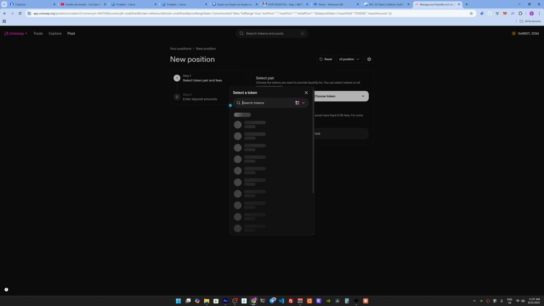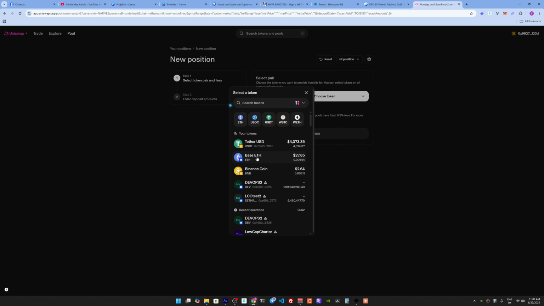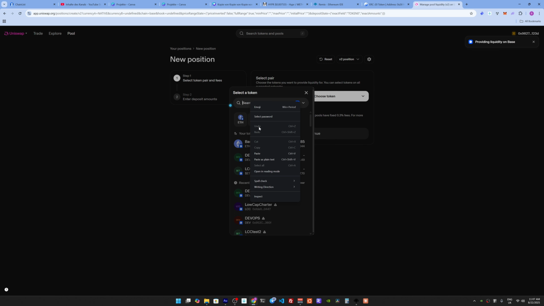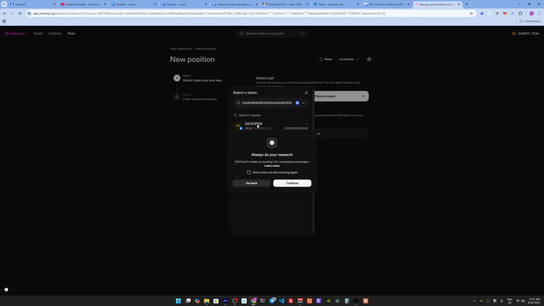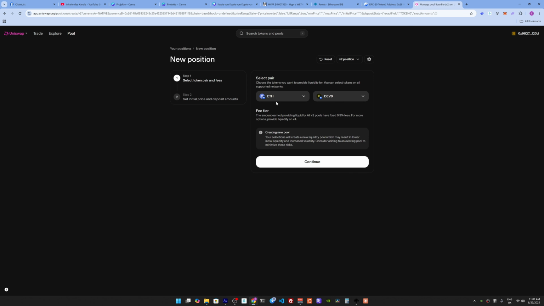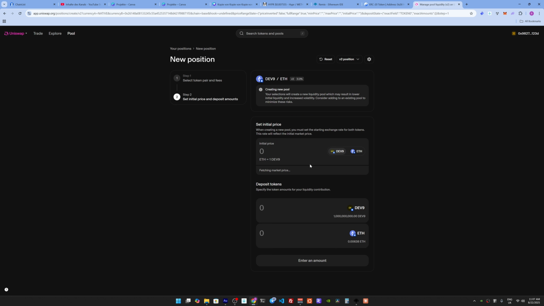We go to V2 position, and we take Ether from Base, okay? Because we want to add on Base, of course. And now we paste the contract address, and we should have DevOps9, as you can see. Perfect. We take DevOps9, and now we can create a pool. When you create a pool, the first step, you will take the ETH. You will take Dev9 max, take the supply, copy it, and paste it in here.